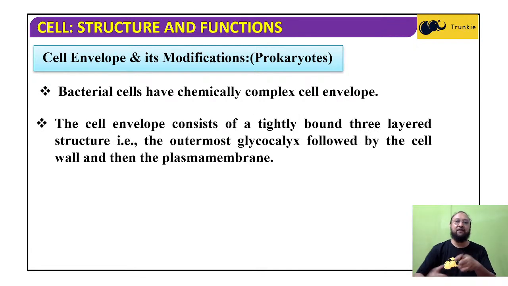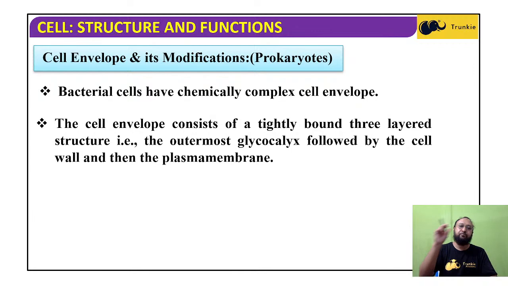The cell envelope consists of a tightly bound three-layered structure. The outermost layer is the glycocalyx, followed by the cell wall and then the plasma membrane. The innermost is the plasma membrane, also called the cell membrane, which is found in all living cells.